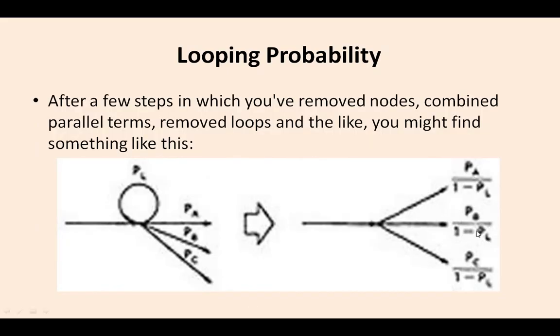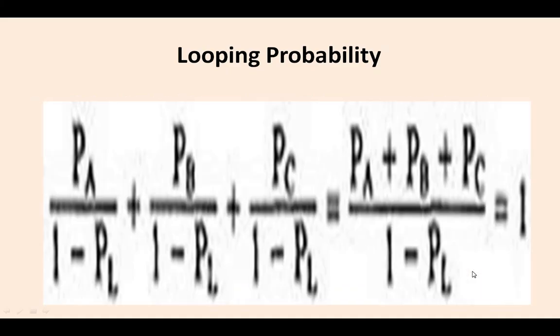This one is parallel, this one is parallel, and this one is also parallel to each other. So what we have written as looping probability is pa by 1 minus pl plus pb by 1 minus pl plus pc by 1 minus pl, that is equal to pa plus pb plus pc by 1 minus pl, that is 1. So looping probability is always calculated as 1.